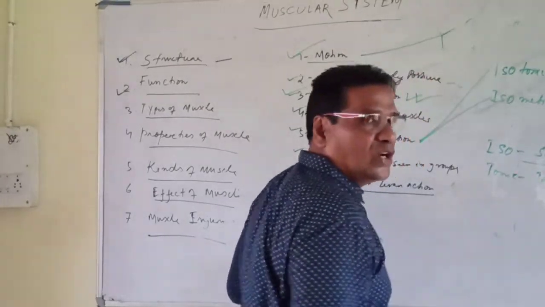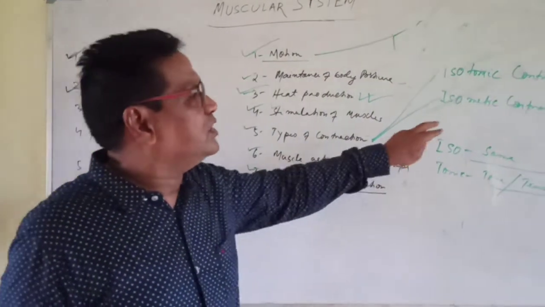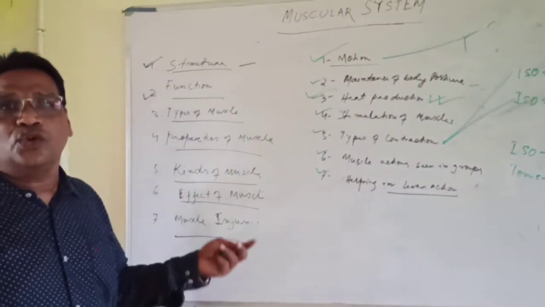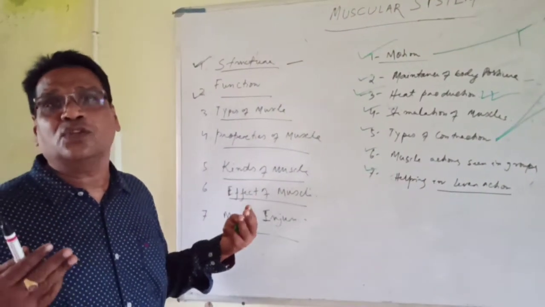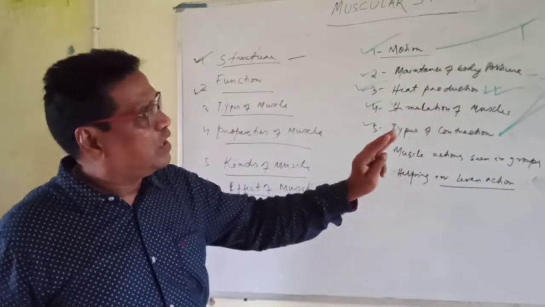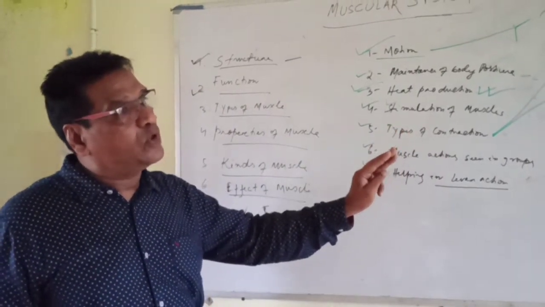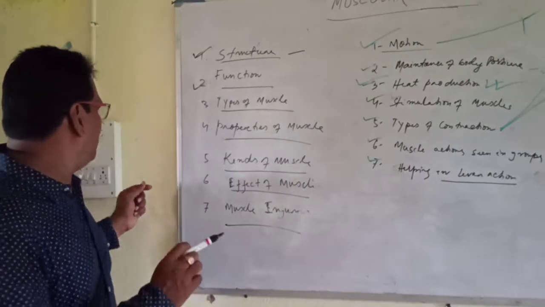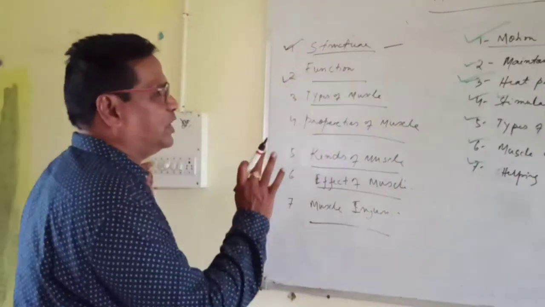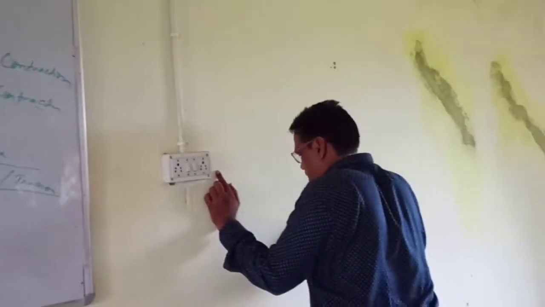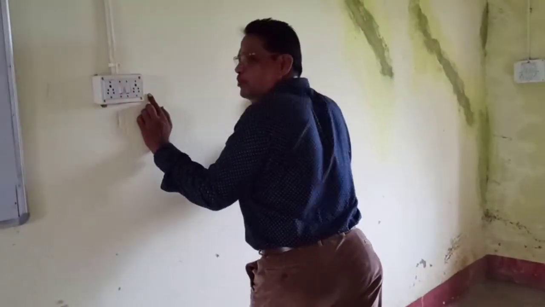Then isometric contraction. In isometric contraction, there is no change in the muscle length. When work is going on, the muscle does not contract and then return over a distance. The muscle does the work, but there is no movement. For example, suppose this is a wall, and I am pushing it, giving force and pushing the wall.